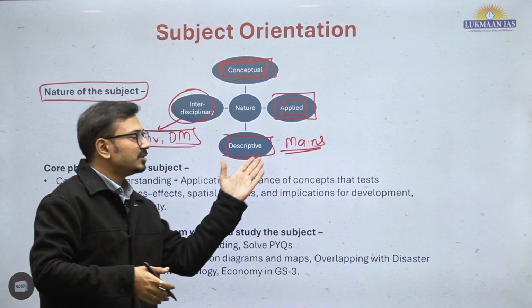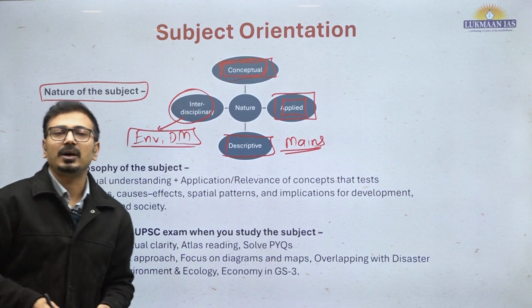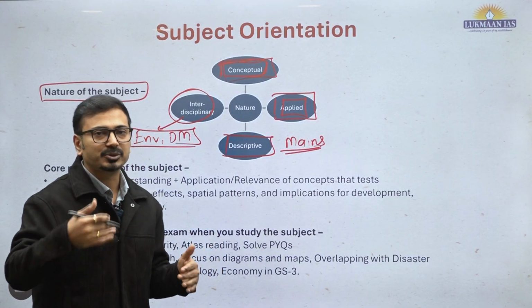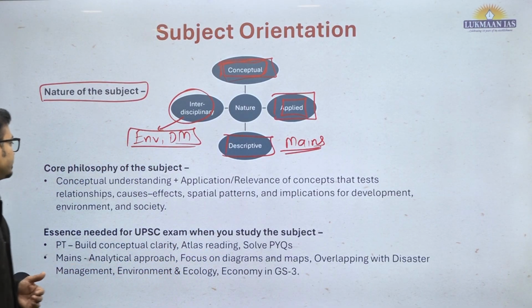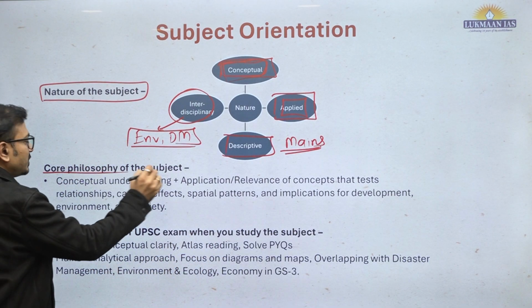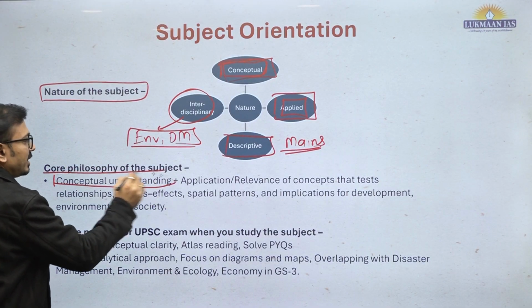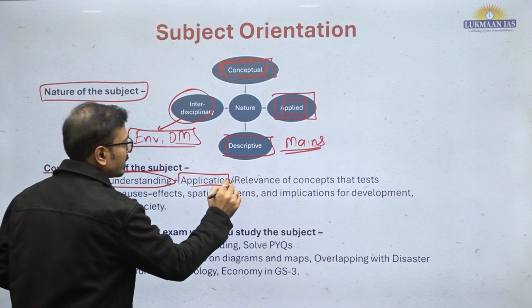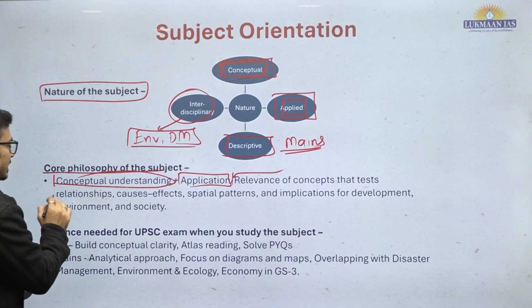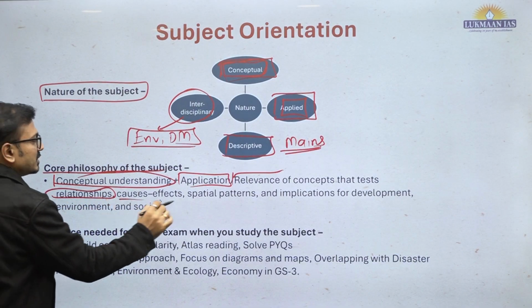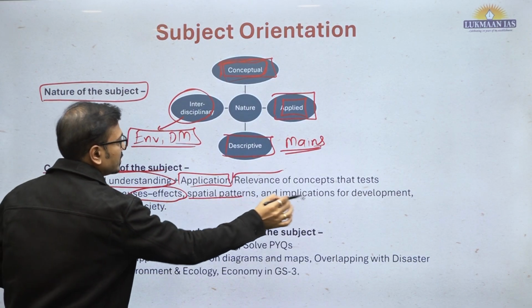So it is more of a descriptive nature which requires drawing a lot of diagrams and maps and explaining the concepts. Now the core philosophy of the subject is conceptual understanding plus application or relevance of those concepts, to test relationships, cause and effects, and spatial patterns.